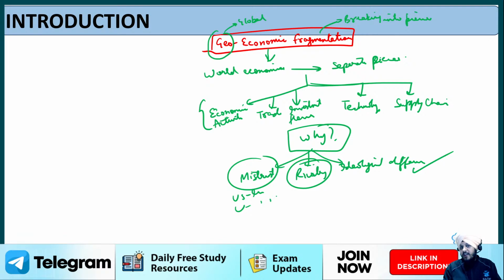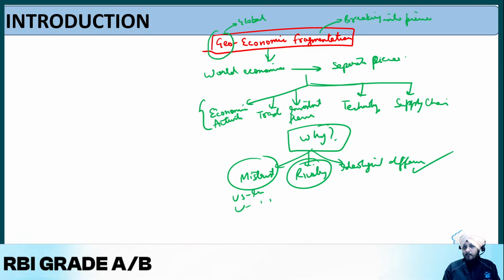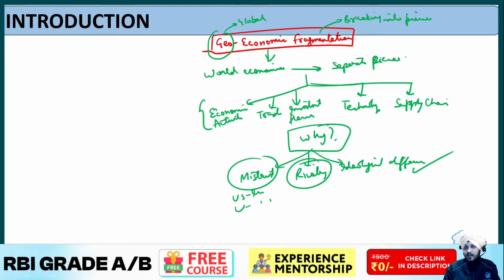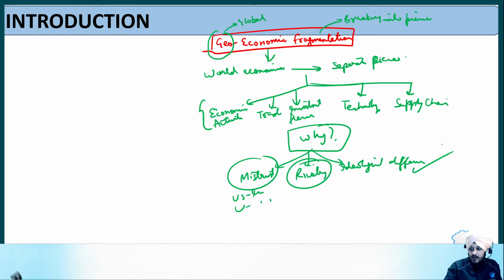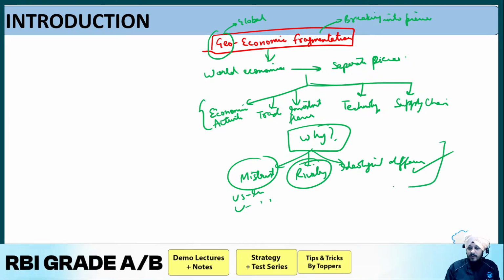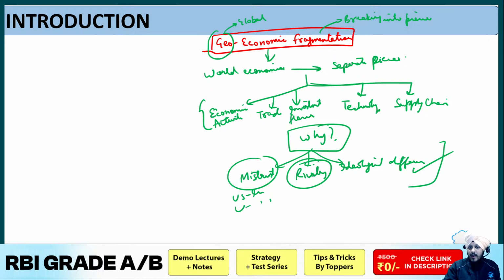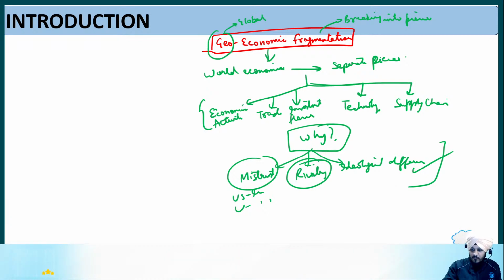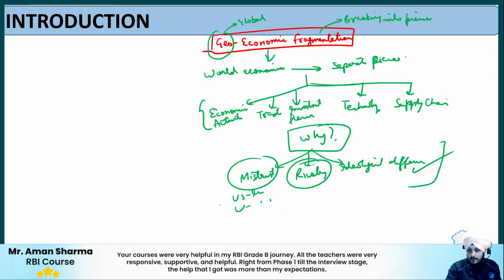Just because we have imposed the tax on certain products of the US, it is also countering the same. Fine, so different types of examples can be written as a part of it, but this is the reason why this process of geo-economic fragmentation has been happening.